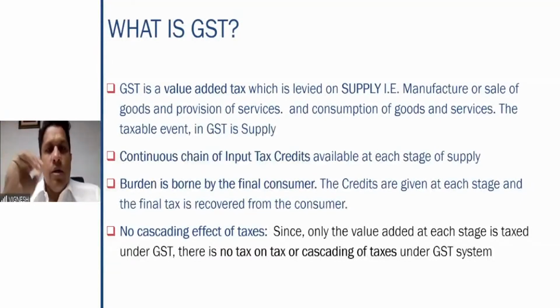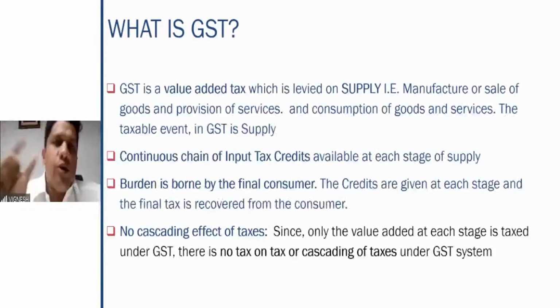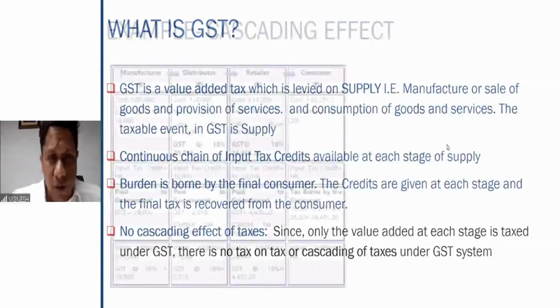So therefore, in GST, since there is only a single rate of GST and all the old taxes are now merged in the GST, only the value addition at each stage is taxed. So there is no tax on tax, or there is no cascading effect. So therefore, the main benefit of GST is that it removes the cascading effect from the indirect tax system, right?